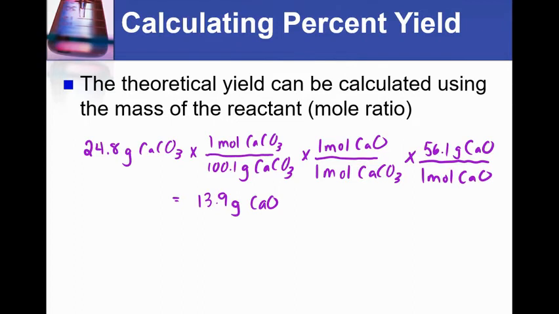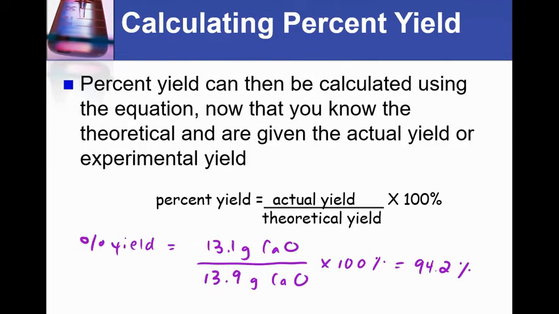Now that I have my theoretical, I can compare it with the actual that's given to me in the problem. So actual yield was 13.1 grams of calcium oxide given to you in the problem. Theoretical is 13.9 grams of calcium oxide calculated using stoichiometry from the given. Multiply by 100 and you get a percent yield of 94.2%. Rules of significant figures apply. Our givens are 3 sig figs, so our answer will be in 3 sig figs.